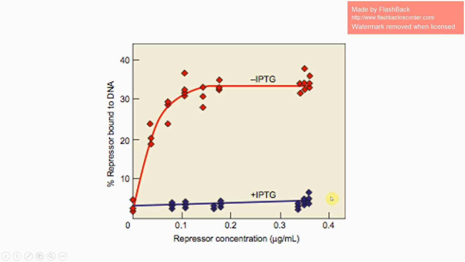So from this graph, we can see that IPTG represses the repressor function. The main conclusion we can make is that when you add IPTG, LacI can't bind to the lacO sequence. If it can't bind, then transcription occurs, but you can't tell that from this graph. All you can tell is that LacI cannot bind to lacO. You don't know the mechanism behind it. Even though I told you what the mechanism was in the first figure, you don't know it by just looking at this graph alone.